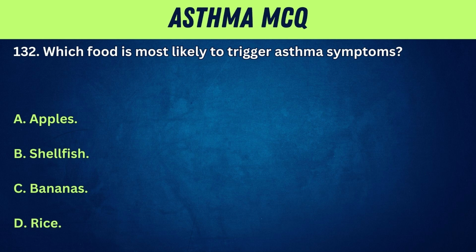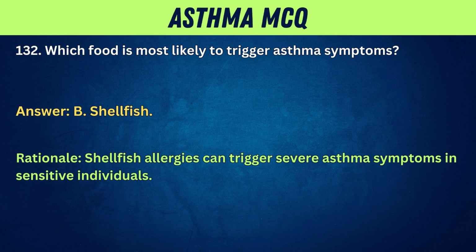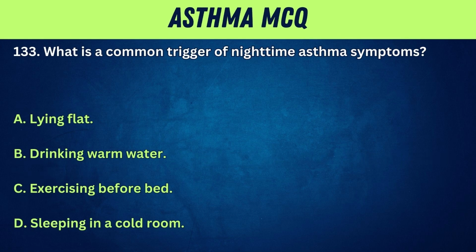132. Which food is most likely to trigger asthma symptoms? A. Apples. B. Shellfish. C. Bananas. D. Rice. Answer: B. Shellfish. Rationale: shellfish allergies can trigger severe asthma symptoms in sensitive individuals.